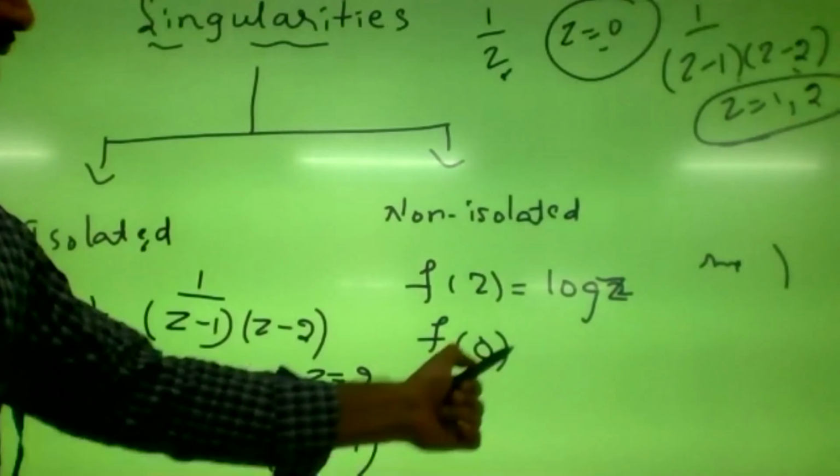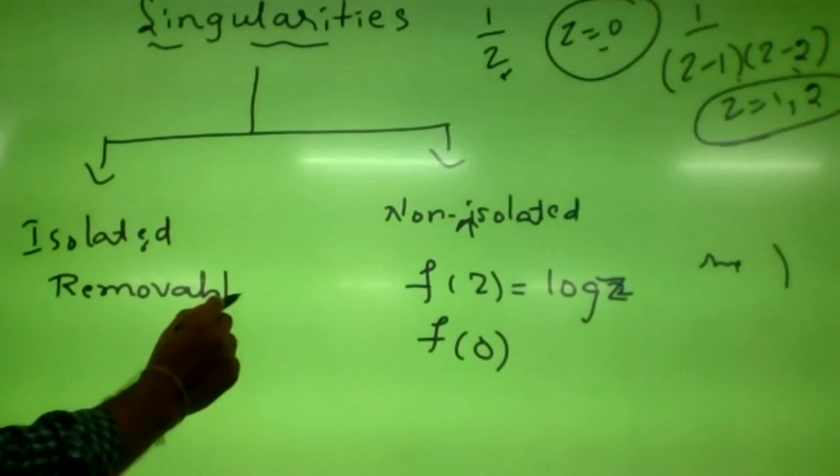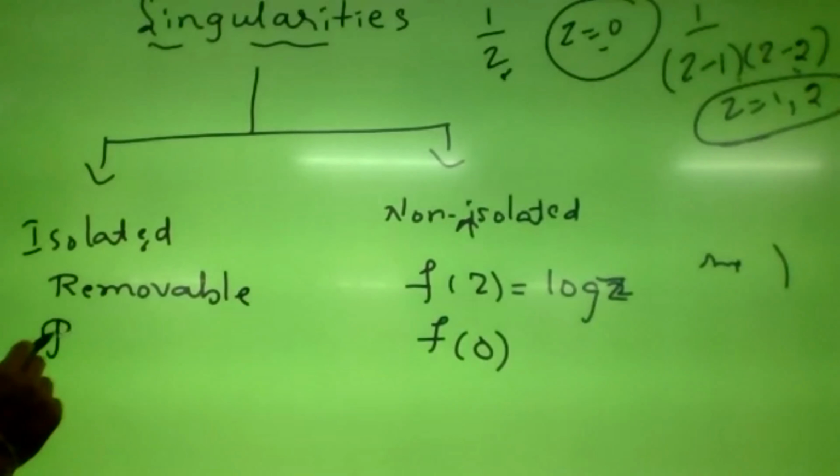Now we will further classify isolated singularity into three types. The first one is removable singularity, the second one is pole, and the third one is essential singularity.